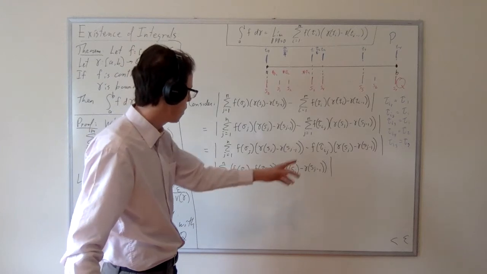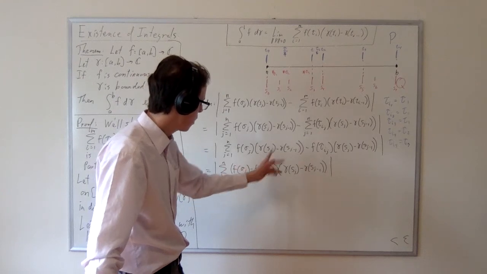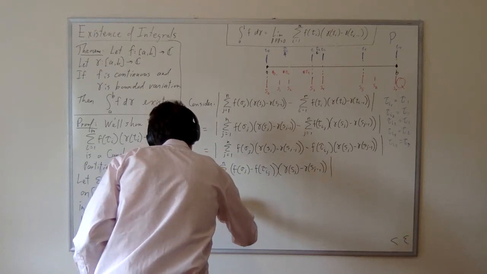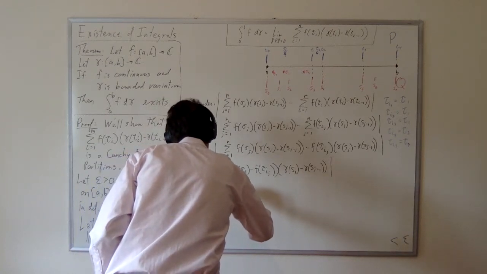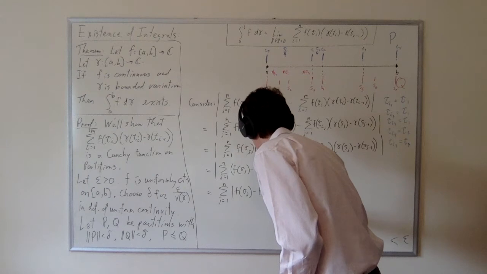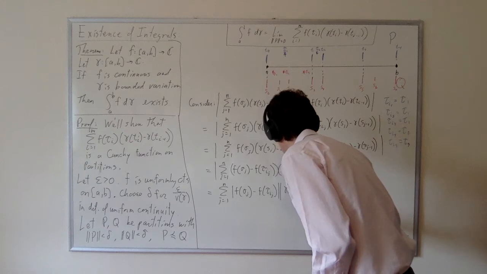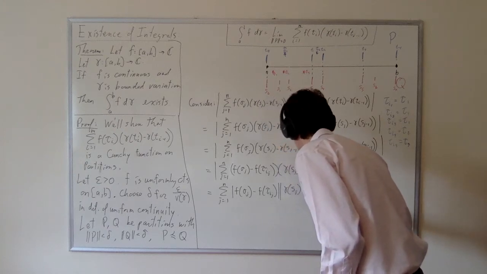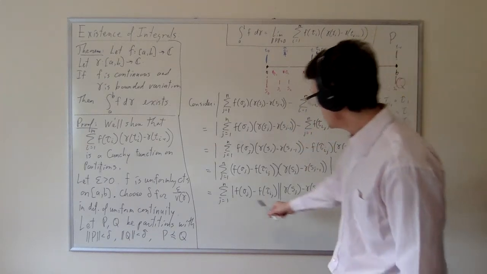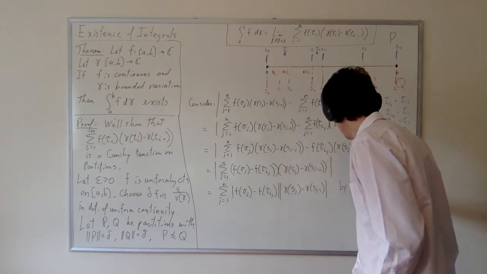So the next thing we're going to do is triangle inequality. We're just going to push the modulus across the sum and across the product as well. So let's do that next. So this is going to be the summation j equals 1 to n of modulus f of sigma j minus f of tau I sub j, and modulus gamma of sj minus gamma of sj minus 1. That looks good. Okay, so we've just used the triangle inequality. So that's by triangle inequality.